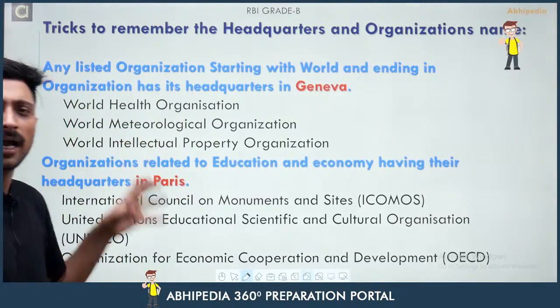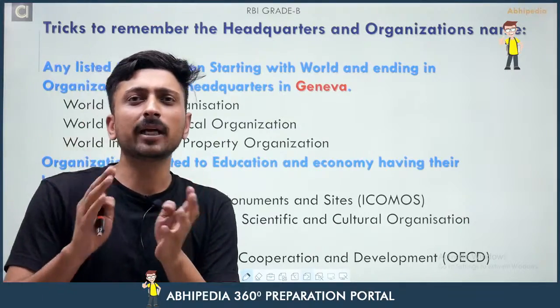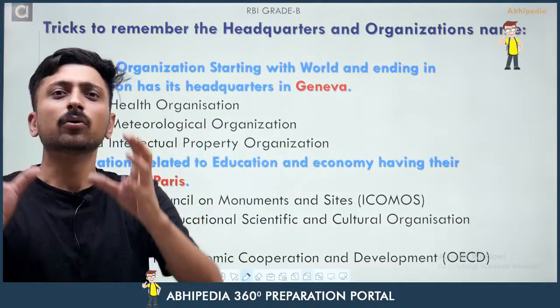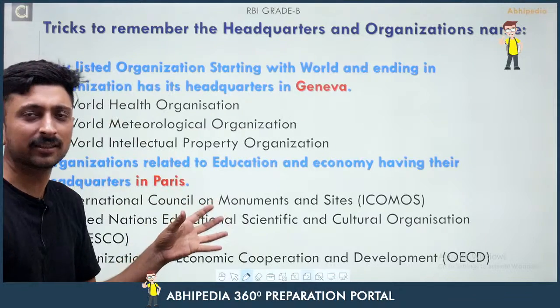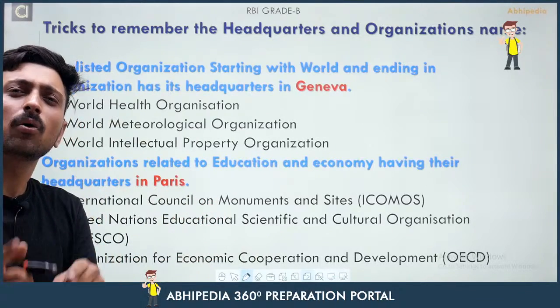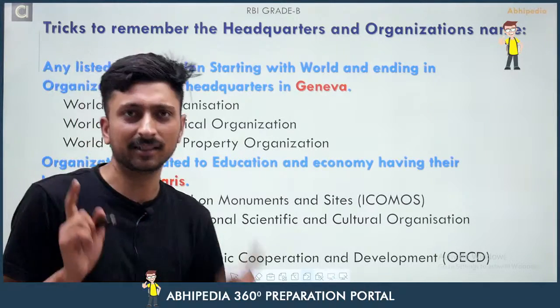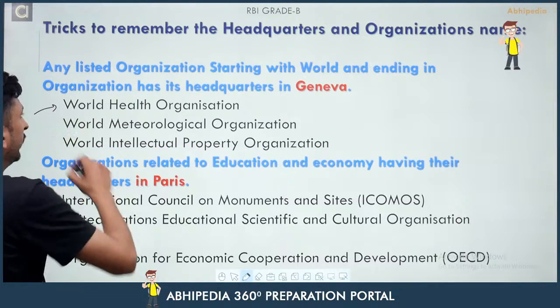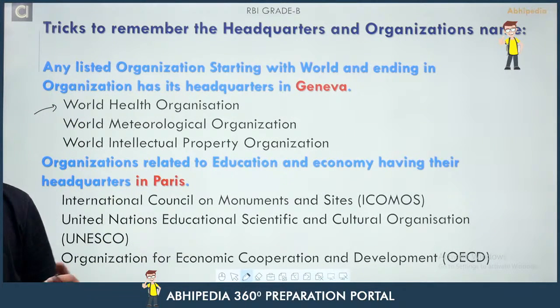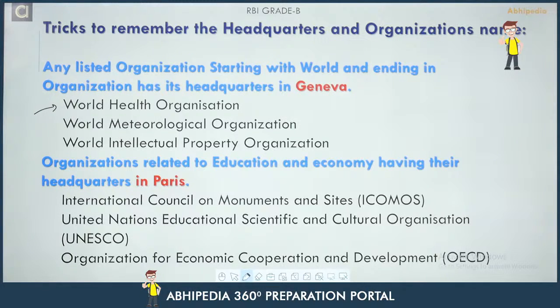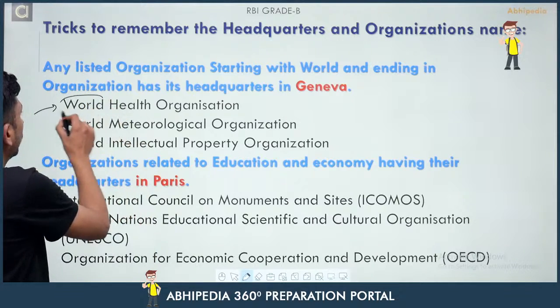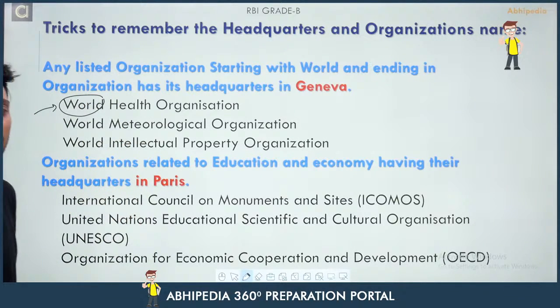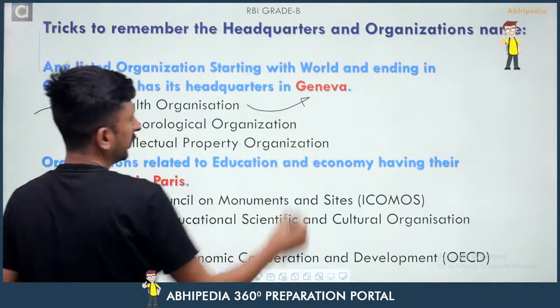The first trick is any organization whose name starts with World and ends with Organization has its headquarters in Geneva. For example, a very famous organization, the World Health Organization, right? If you look at the name, it begins with the word World and ends with the word Organization. So it has its headquarters in Geneva.